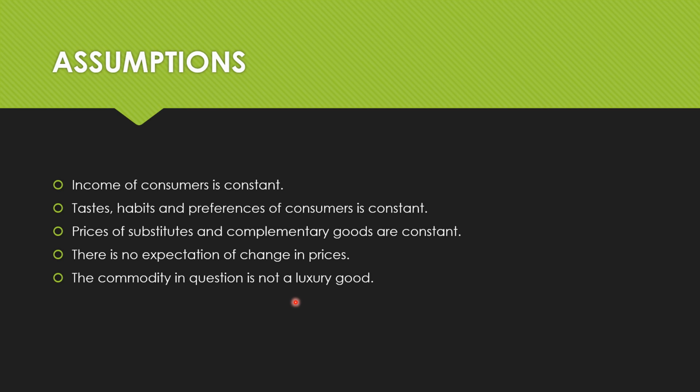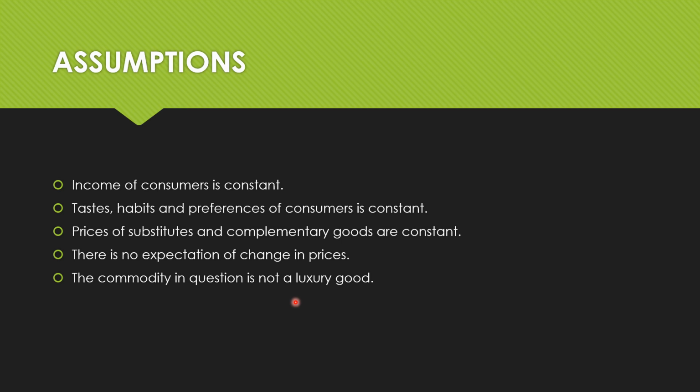For example, luxury cars are in demand only when the price is high. If the price of a luxury car is low, then it will not have demand in the luxury market because the price is low. So luxury goods will have high prices. The greater the price, the greater the demand, or else, the lower the price, there will be no demand for it.